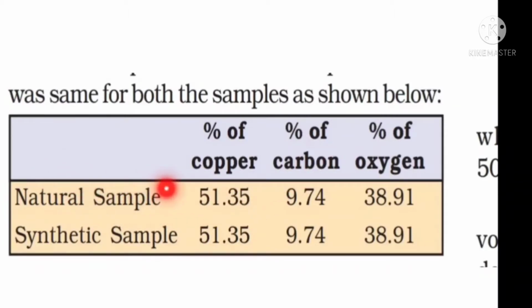Natural sample: copper 51.35%, carbon 9.74%, oxygen about 38.91%. In the case of the synthetic sample, it is also the same: copper is 51.35, carbon is 9.74, and oxygen is 38.91.